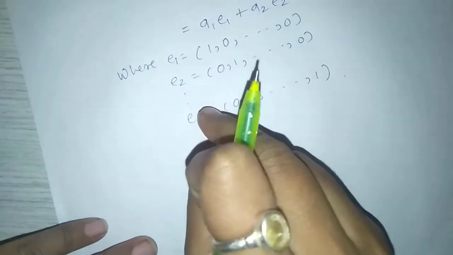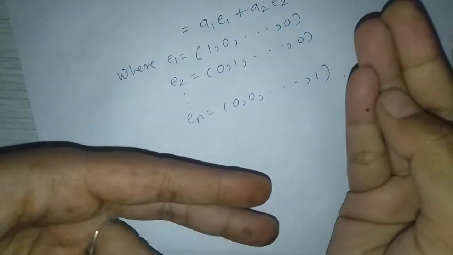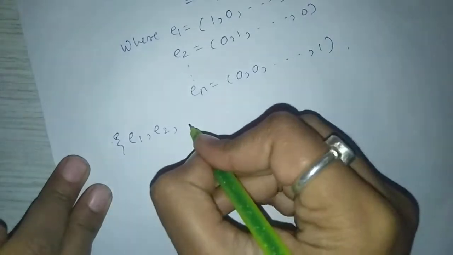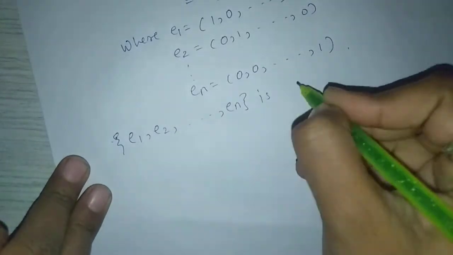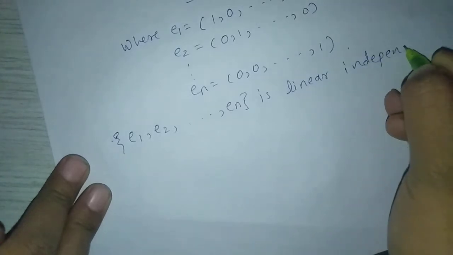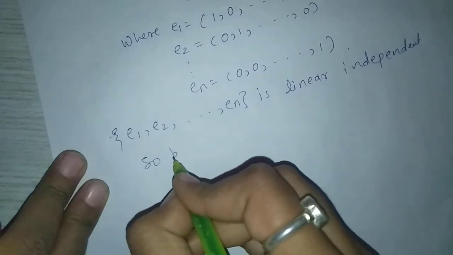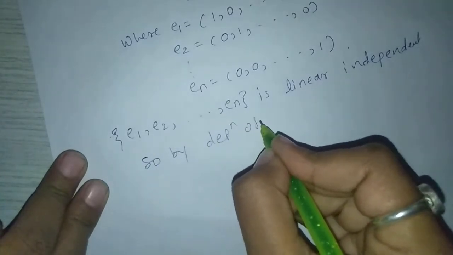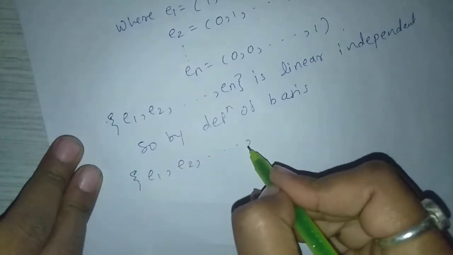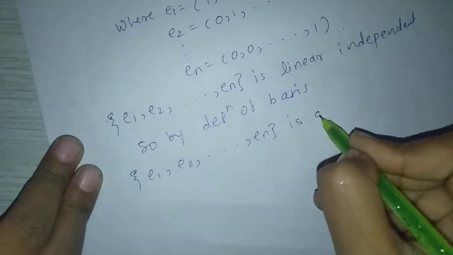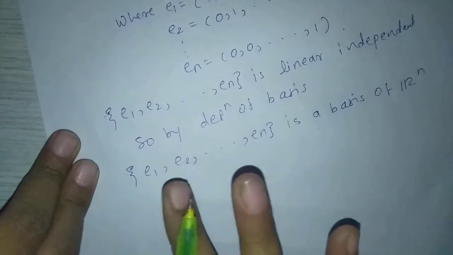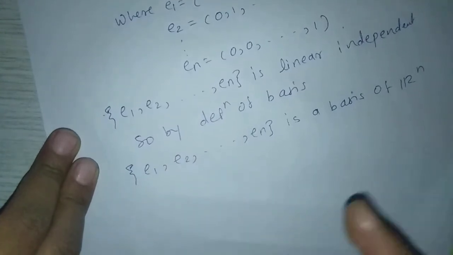Also E1, E2 and so on En are linearly independent. So by the definition of basis, the set E1, E2 and so on En is a basis of Rn, and also the standard basis of Rn.